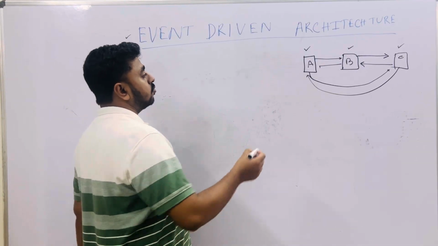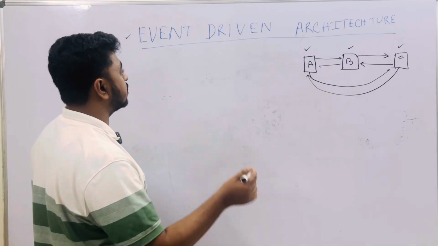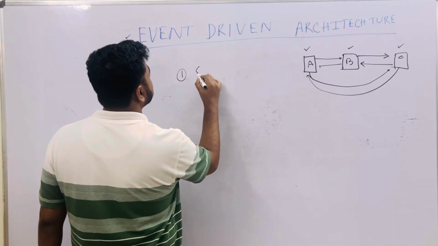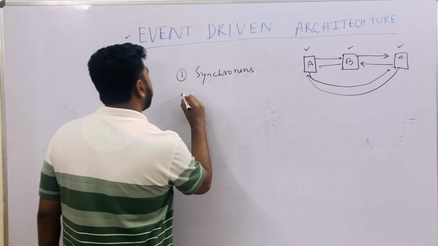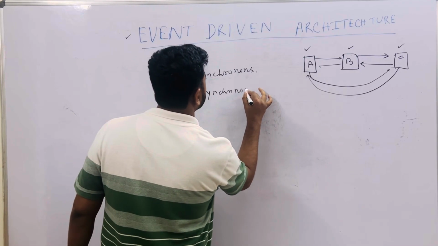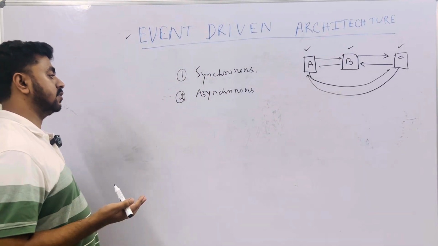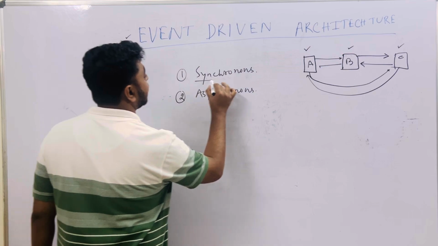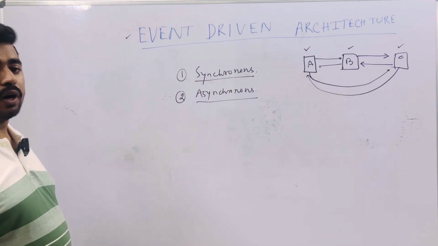So now how can they communicate? There are two types of communication that can be done. One is synchronous communication, and another is asynchronous communication. So what do we mean by synchronous and what do we mean by asynchronous communication? First of all, we have to understand these two things at a very high level.